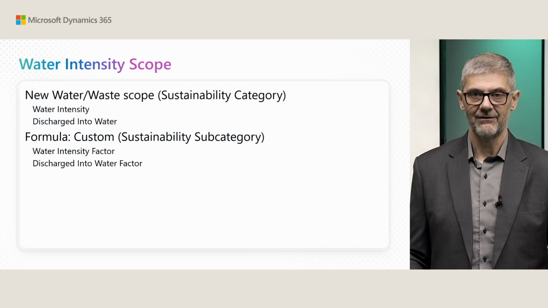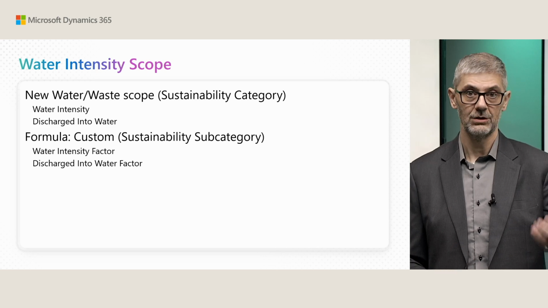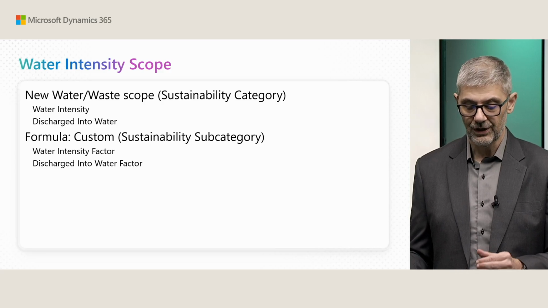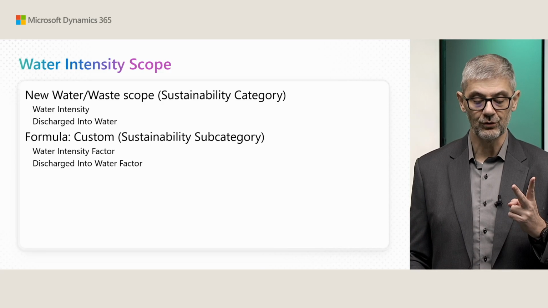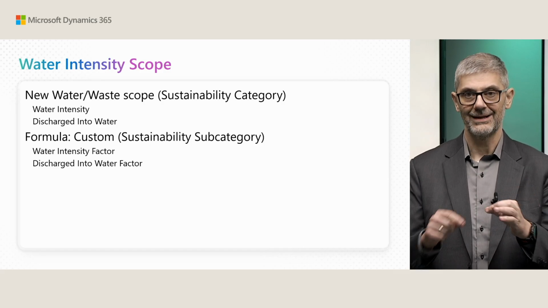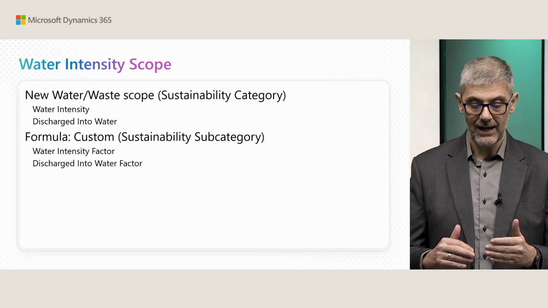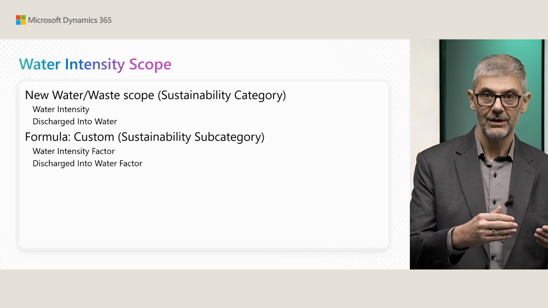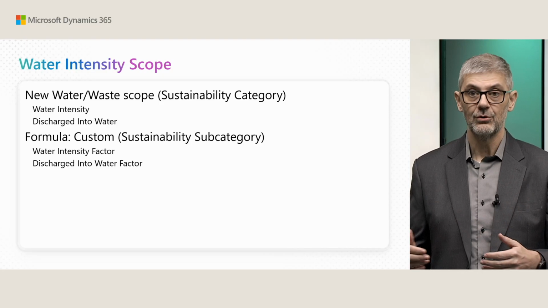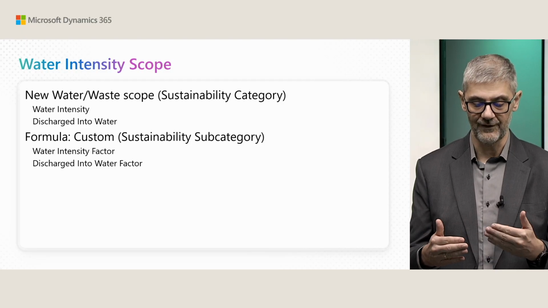Okay, let's see what we have there. First, when you set up your new account for water, you can go to the sustainability category and choose what you want to track, water intensity or discharge into water. So you can set up both of them for one category, or only one or the other. Now, based on what you set up on your category, you can make additional configuration in your subcategory to use different formulas.